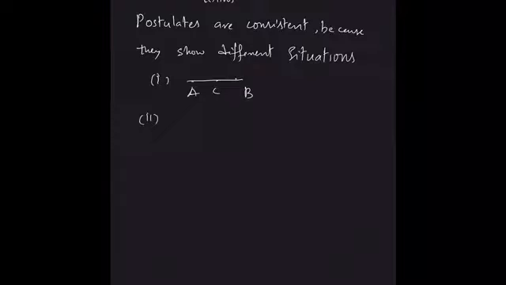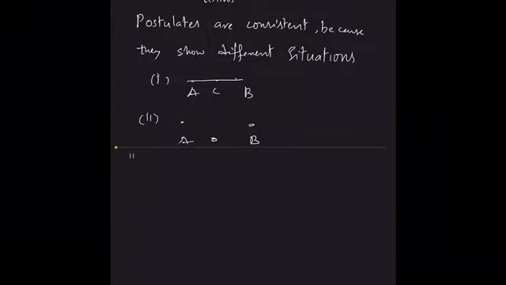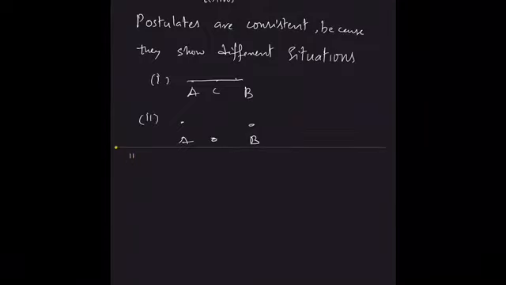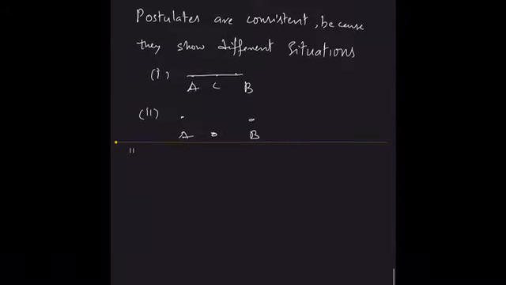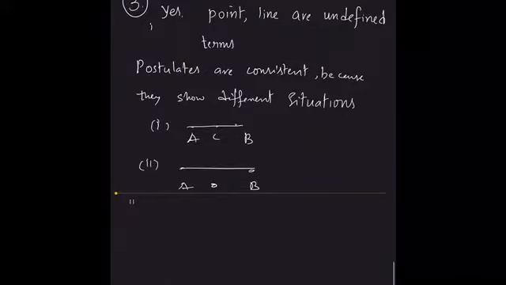Whereas in the other one, the three points are not on the same line. That means if I draw a line like this, C is not lying on the line. So these are two different situations.